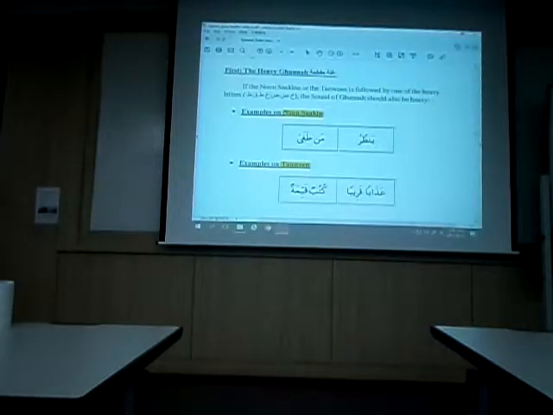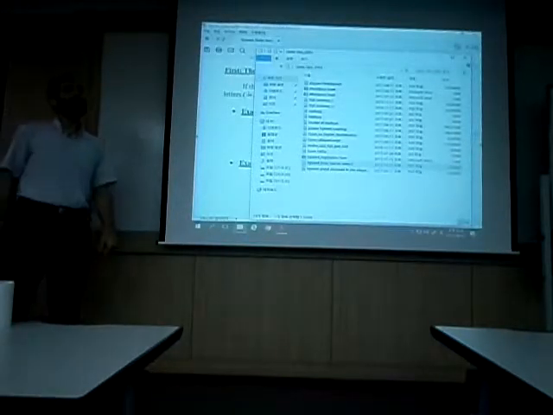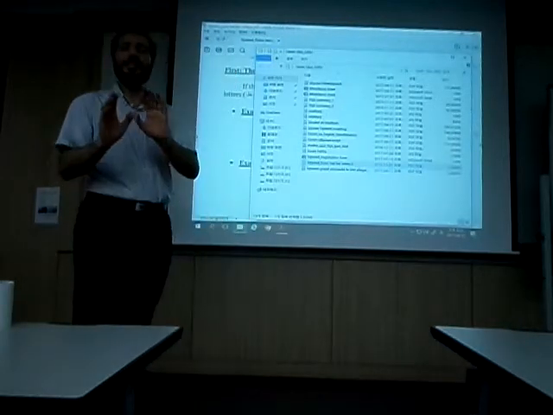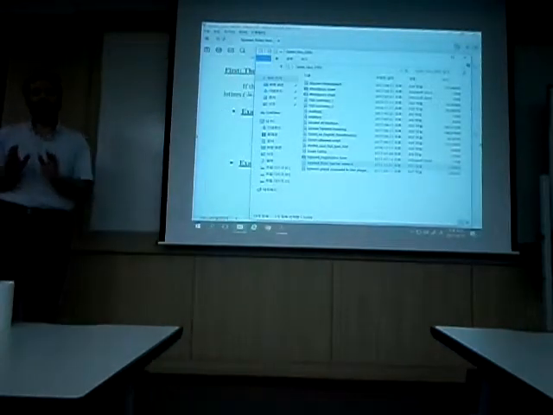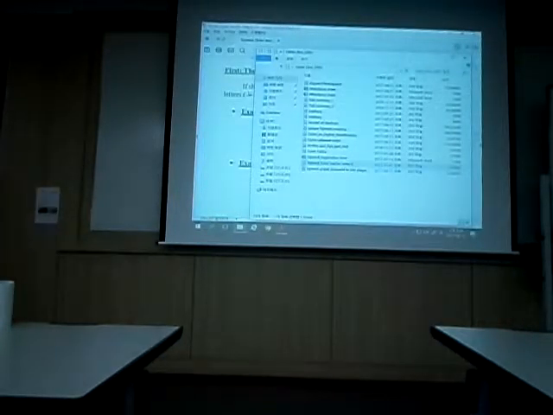Normally when we pronounce the noon, our tongue is touching the upper part of the mouth. But when we pronounce ikhfa, then the tongue should not touch the upper part of the mouth. To some extent, yes. Because it's in between. It's a bit difficult to distinguish exactly where the tongue will be, but this is by practice, as I said.